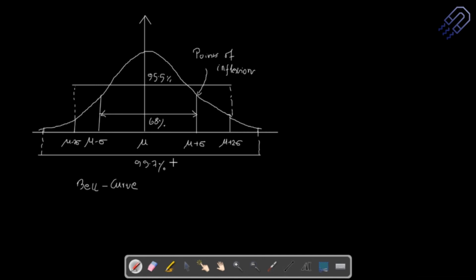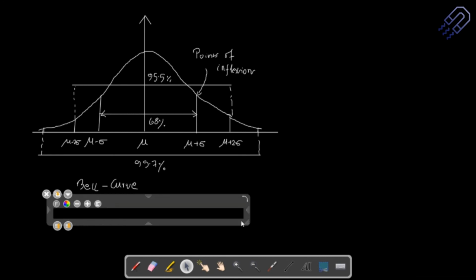So how do you find out the area under the curve? You basically have to use some tables. If you take up any book on maths or statistics, you will see that there are certain tables at the end. Not all books have that, certain books have that. Basically, that's the standard distribution table, the normal distribution table. So use tables to calculate the area under the curve.